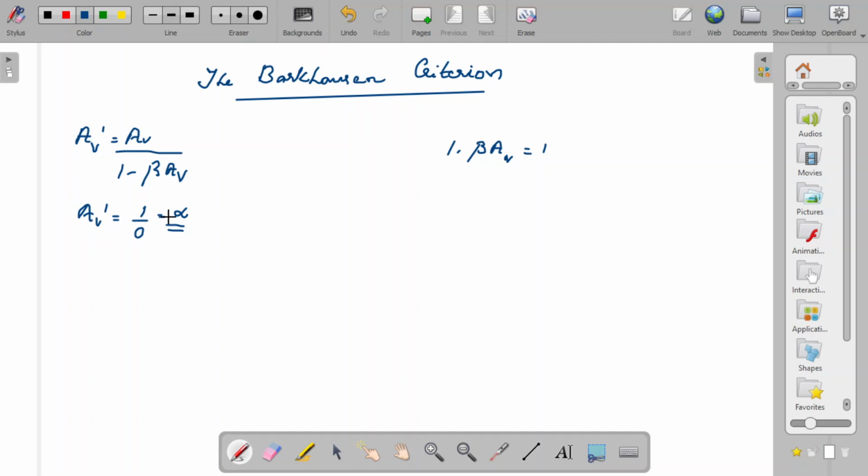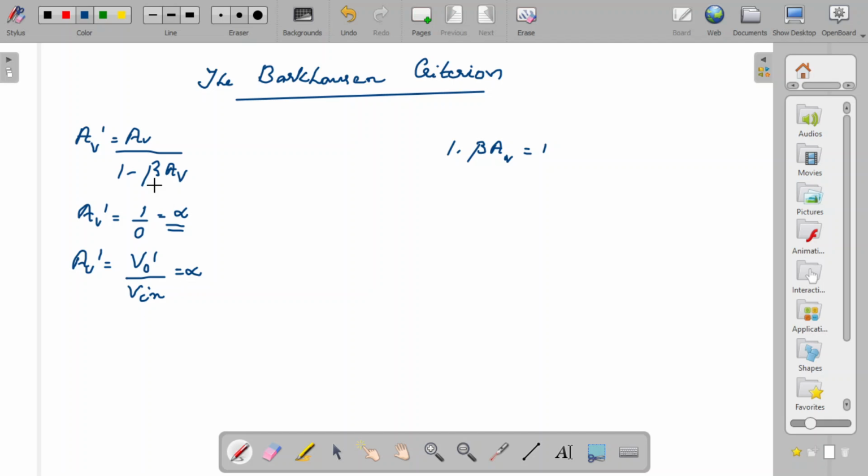This means that the gain of the system will be infinite even without an input, because AV prime you can consider as VO prime divided by Vin. So infinity means that even without any input signal you can get very high gain. That is the case of an oscillator, because you don't give any signal there, but you get output with high gain, or you can say you get oscillations in the output without any input signals.